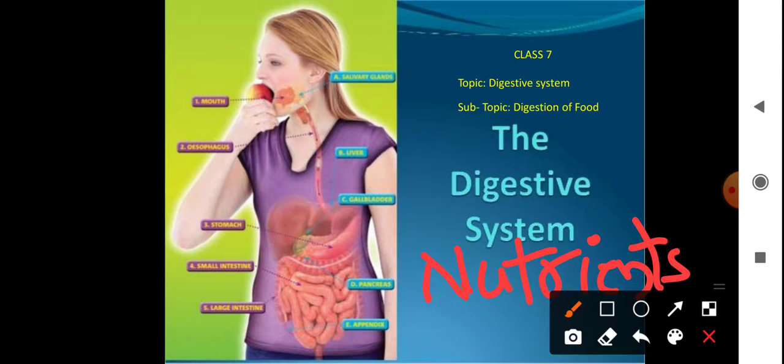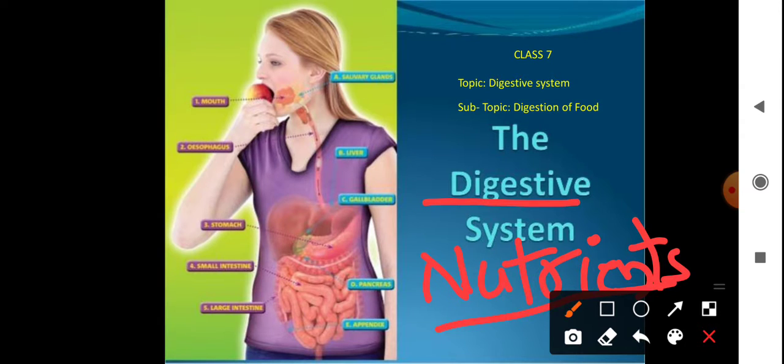They are converted into simple substances, then absorbed by our cells, and then they release energy for us. So converting complex food materials into simple food is known as digestion.